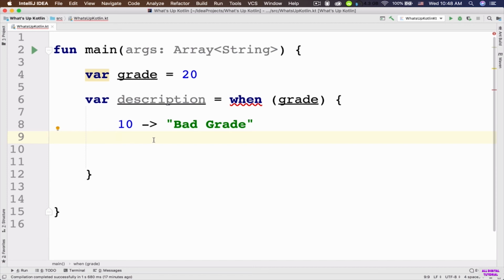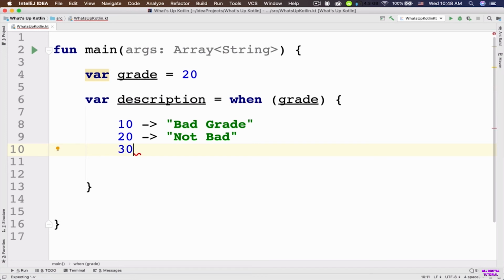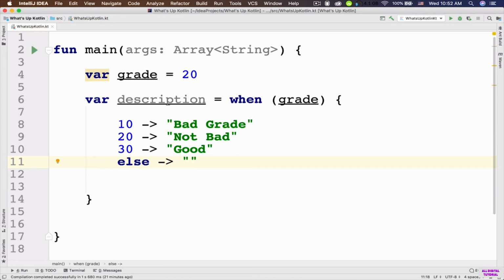So let's first put other cases here, and then at the end, we add the else. Let's say if the value of the grade is actually 20, in that case, I'm going to say, for example, not bad. Let's add another case. If the value of the grade is 30, in that case, I'm going to say good. Now we need to add the else. If the else statement is going to be executed, then go ahead and return the value unknown.